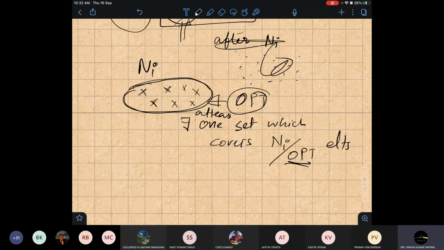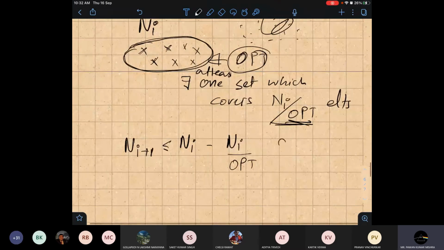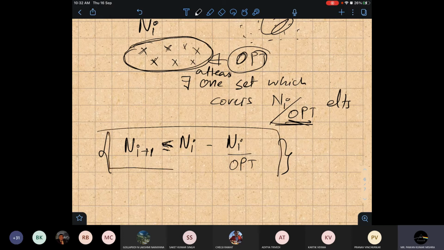So there is a set which has this many elements, ni by opt elements, and my algorithm will always pick a set which has at least that many. So ni plus 1 will always be bounded accordingly. Please tell me if you don't get this, I will try to explain it again. Maybe I didn't explain properly. Can you see whether this relationship holds or not?